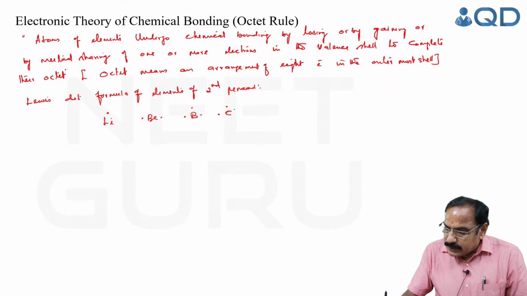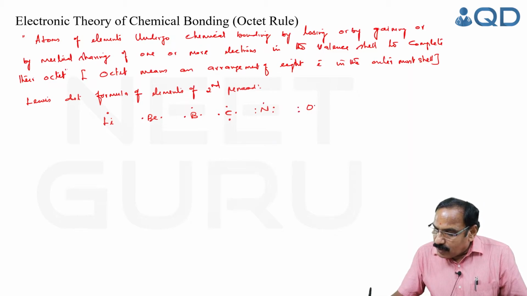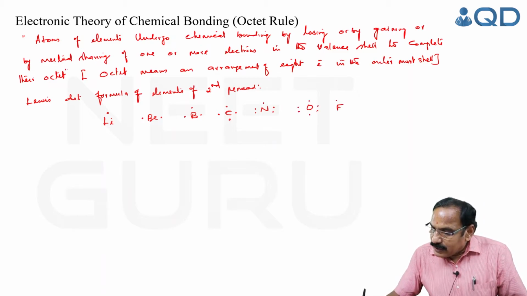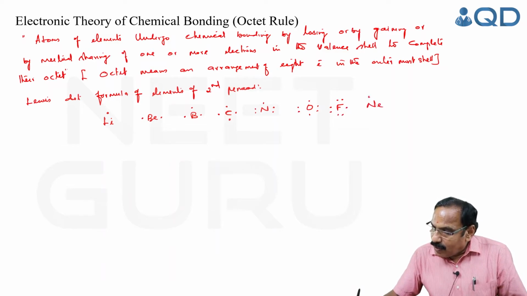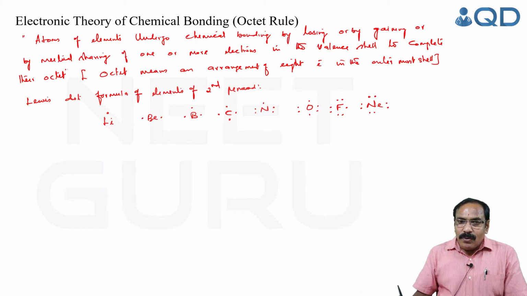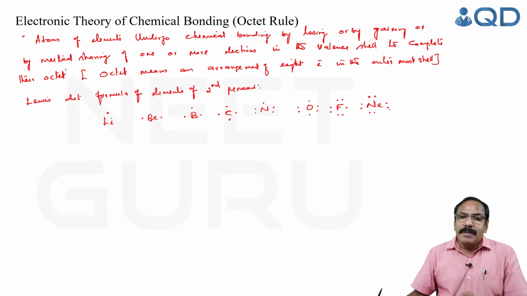Carbon has 4 electrons. Nitrogen has 5 electrons. Oxygen has 6 electrons. Fluorine has 7 electrons, 1 electron short of an octet. And neon, the last element of the second period, has a completely filled octet, so it is inert. So all these elements try to complete their octet, so that they become chemically stable.